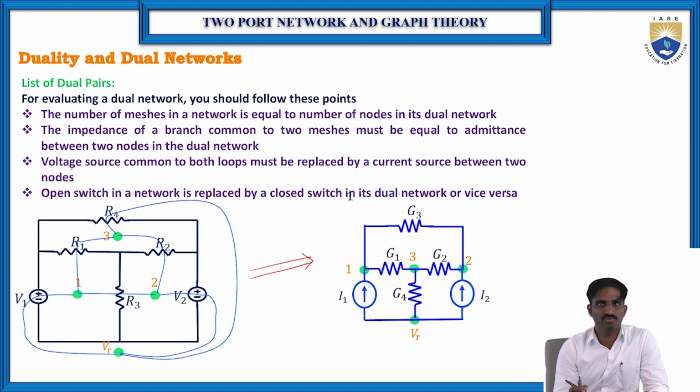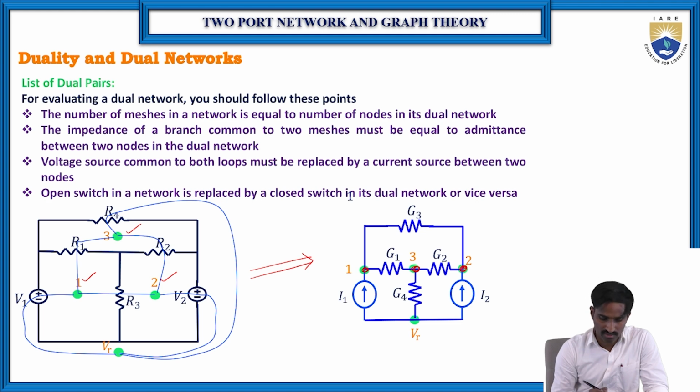Here, the step-by-step procedure that I have mentioned: for evaluating a dual network, we should follow these steps. First, the number of meshes in a network is equal to the number of nodes in its dual network. How many meshes are there? Of course, here meshes 1, 2 and 3 are there. So these 3 meshes should have an equal number of nodes in the dual network. Then only we can call both of them duals of each other. Of course, here nodes 1, 2 and 3 are there.